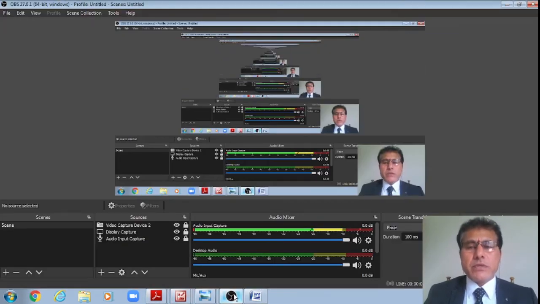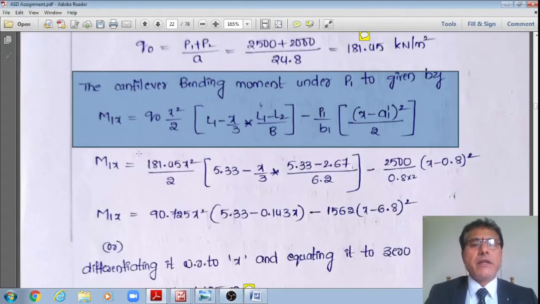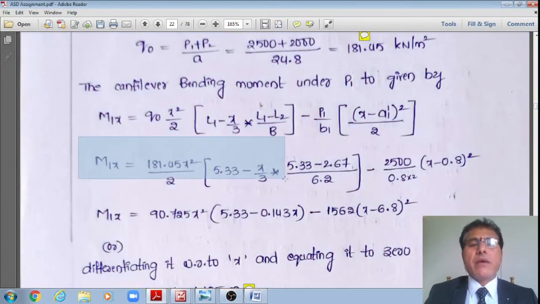Substituting the numeric values into this, I'll get M1. Under the first load, Q is equal to 181.45, which is already factored intensity of the soil pressure, please make a note, multiplied by x square by 2.